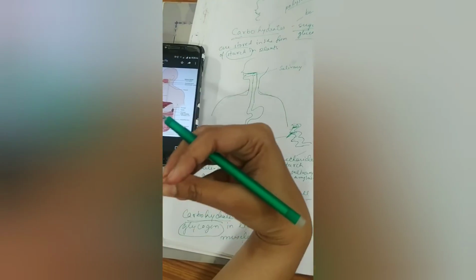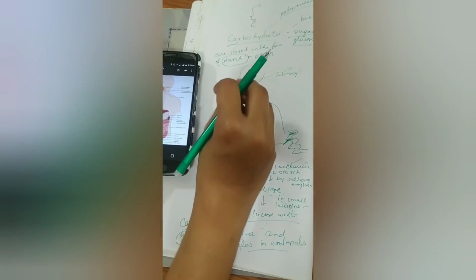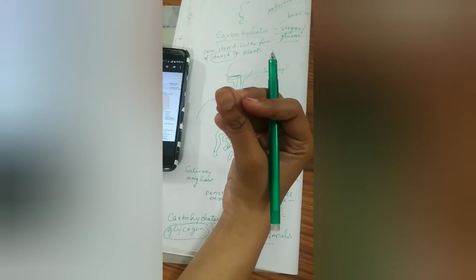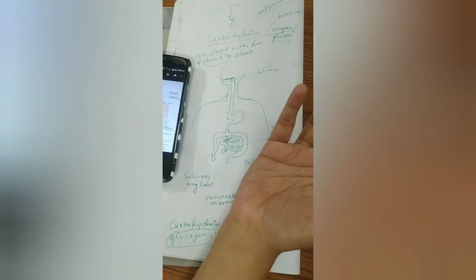So when we eat any carbohydrate, it is in the polysaccharide form, it goes into the body, then degrades into the monosaccharide form, and when it is again stored in the body, it is converted back into the polysaccharide form.